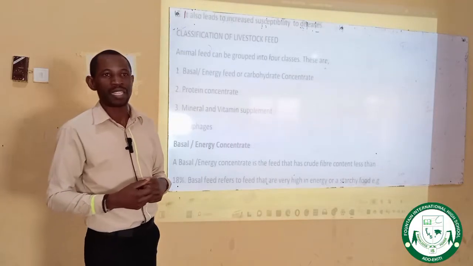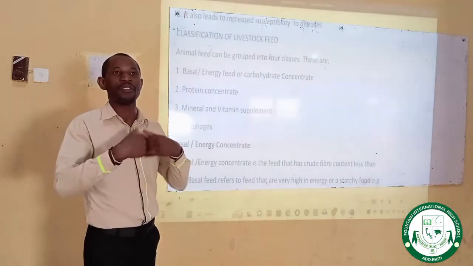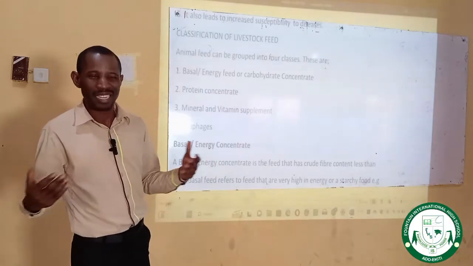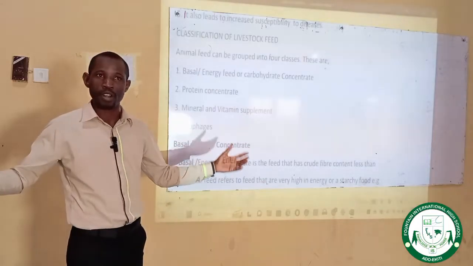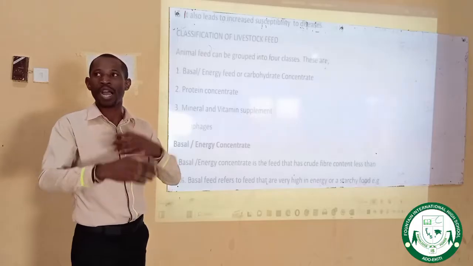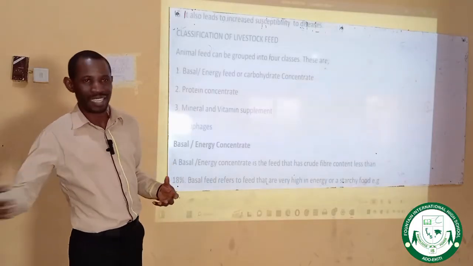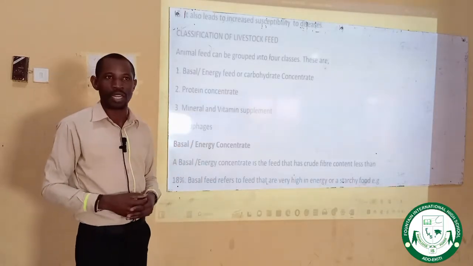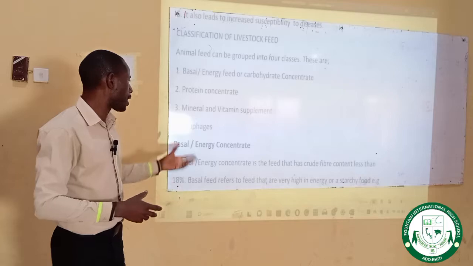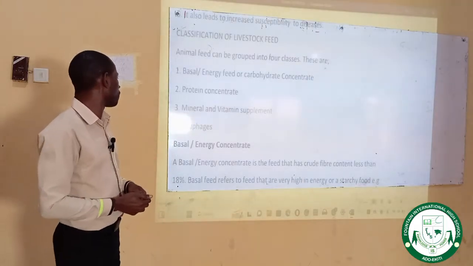The animal will not be able to have resistance against infections and diseases, which can then set in, just like in human beings. When a human being fails to eat for a period of time, or there's no adequate feeding, the person can have an ulcer. From the ulcer, other things can set in, which can potentially lead to the death of that person. It is just like animals as well. If they are not well fed, it can lead to the death of such an animal.